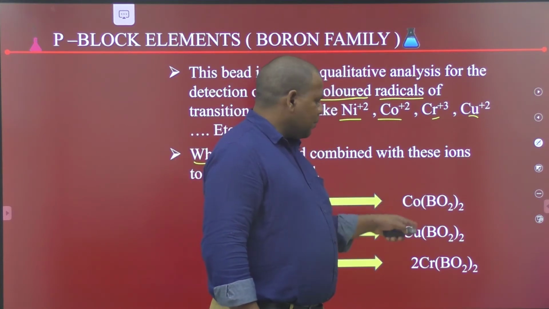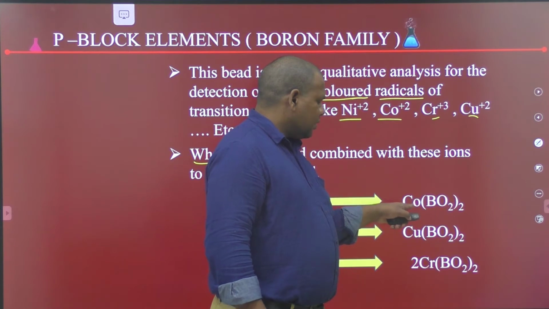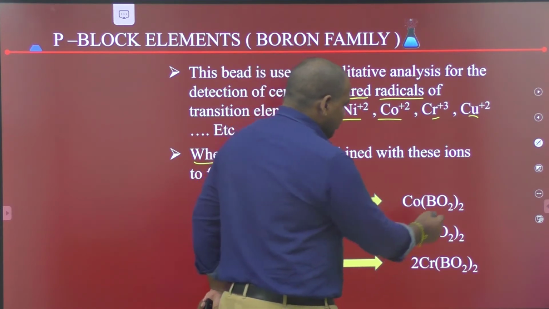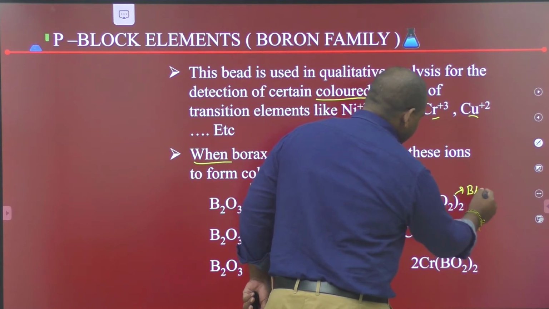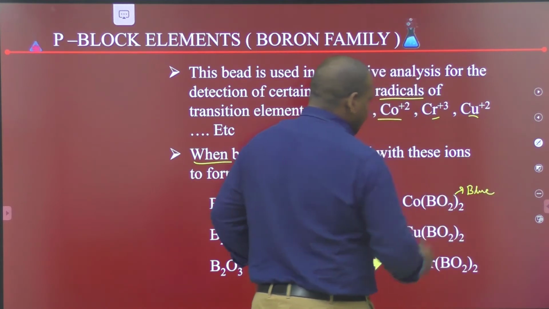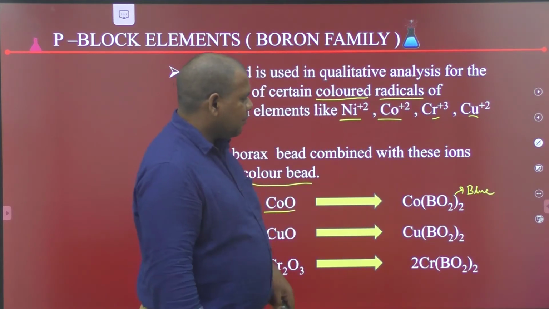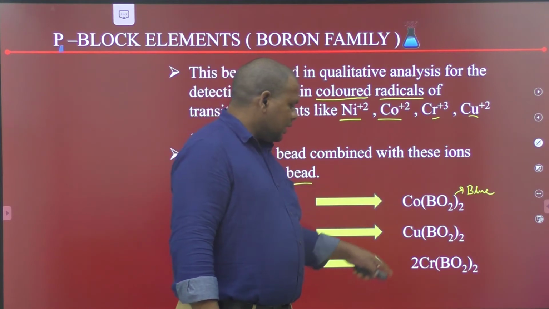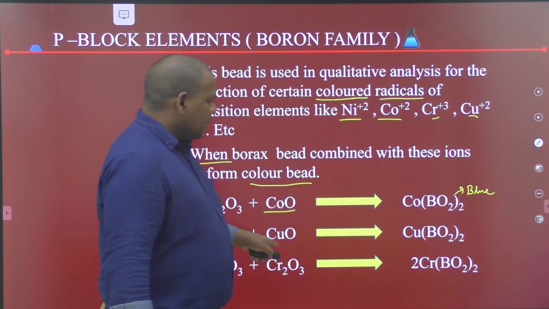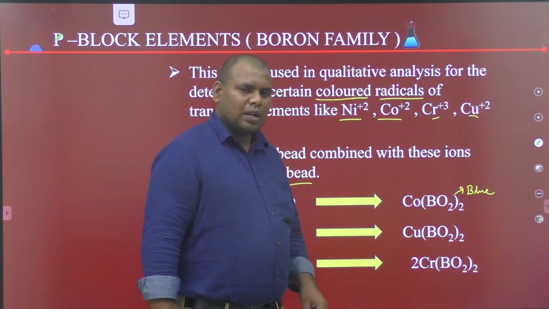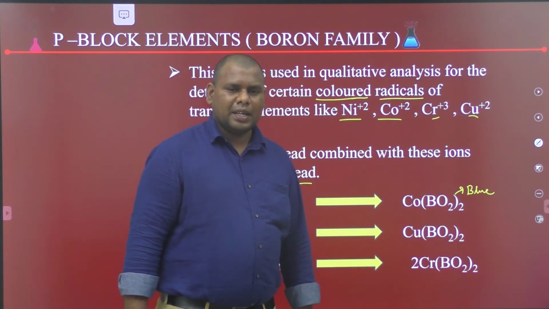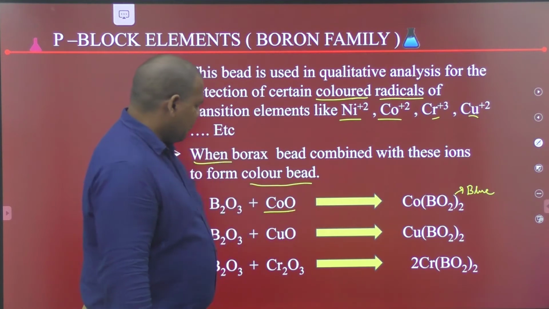In oxidizing flame, it gives blue color. In reducing flame also it gives blue color, but in case of copper, it gives blue color in oxidizing flame and red color in reducing flame.